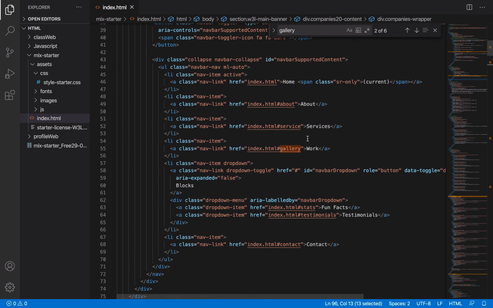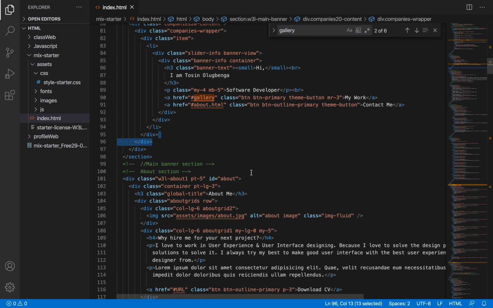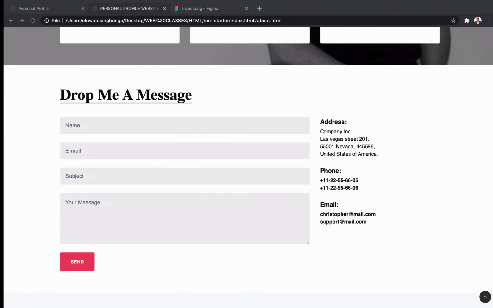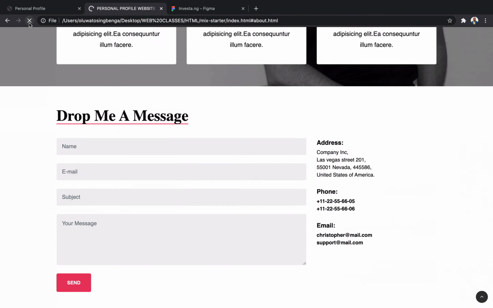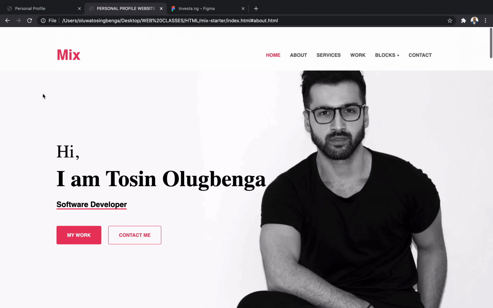I hope you are following because this is very important. Contact me. So I'm going to change this one to Ash contact. So it will go and look for the ID contact on that page and it will go there. So if I refresh, oh, why is 0?